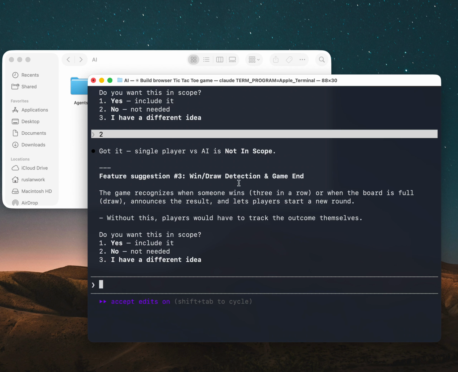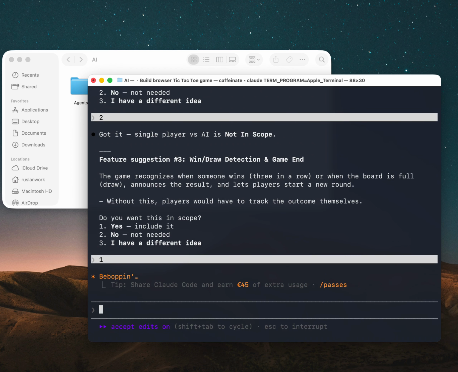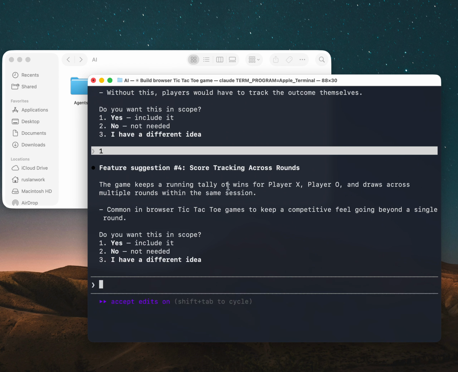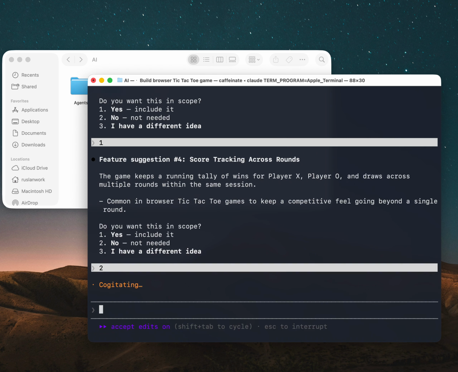So the next feature, win detection and game end. I think yes, this is kind of a mandatory thing to have. Now it's suggesting score tracking across rounds. Let's keep it simple and not include it, at least for now.